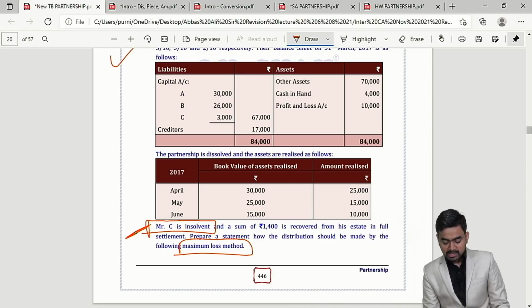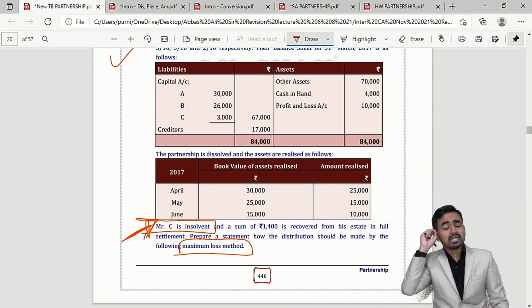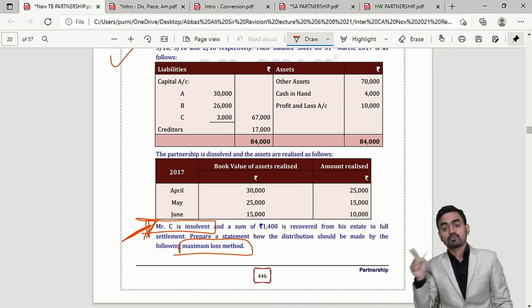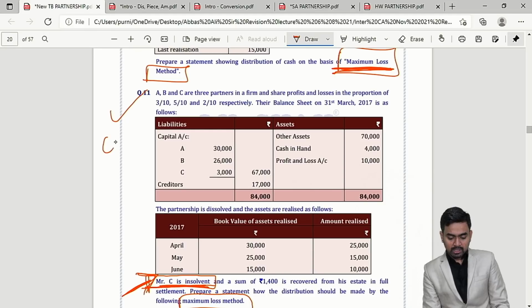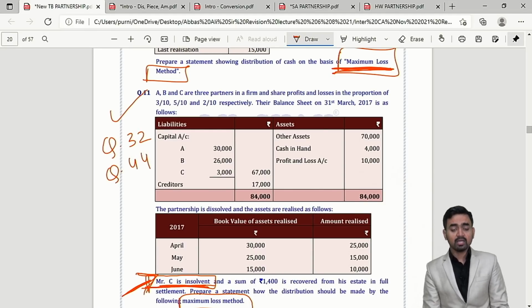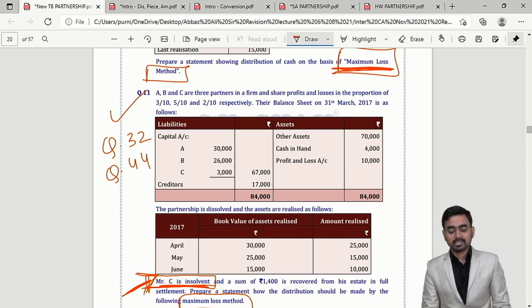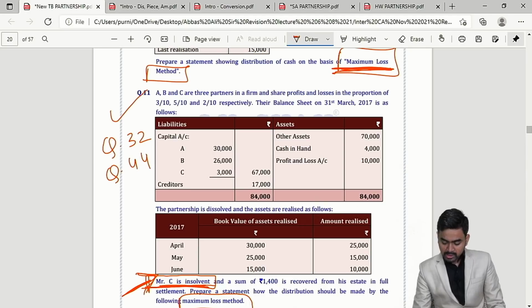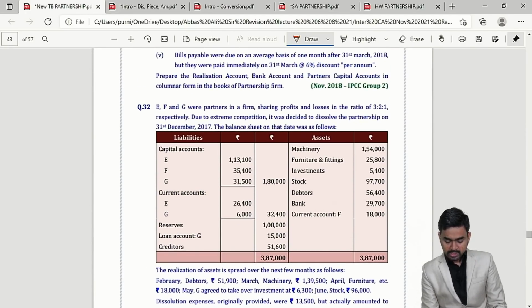And here Mr. C is insolvent. So please take care how you will settle this insolvency in the statement. At the end of the realization, when you realize your last asset, at that time you have to check for insolvency. Okay, for this you can answer question number 32 and question number 44 from the JK Shah classes material. If you want to see, please check question number 32. Question 32 is this one.